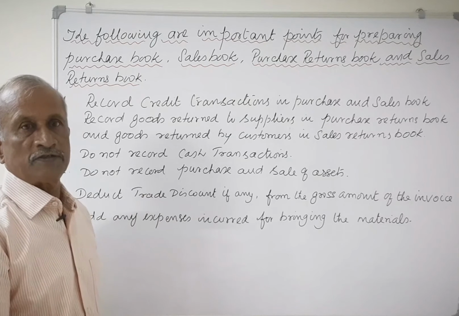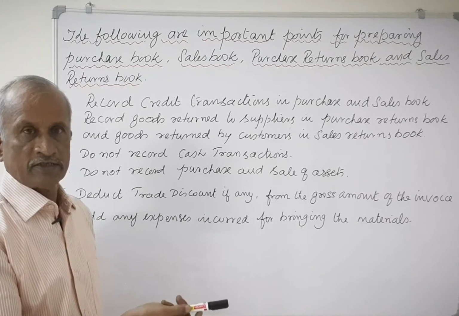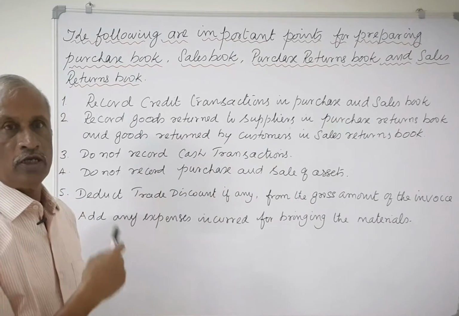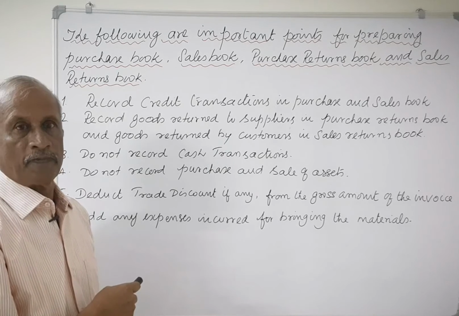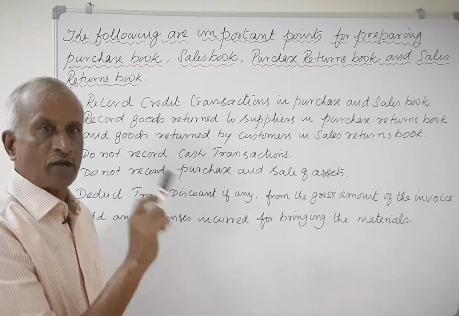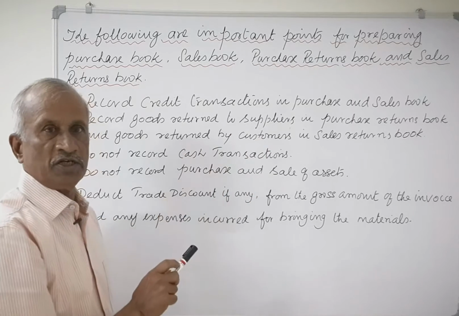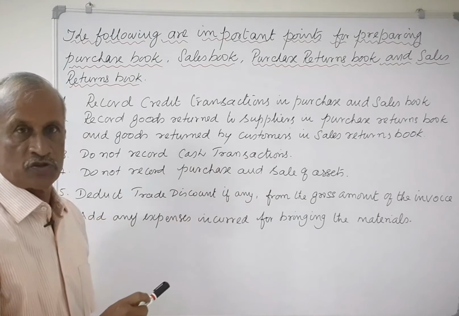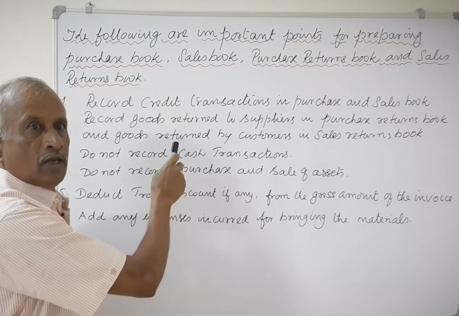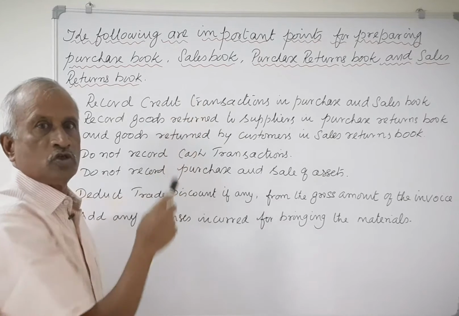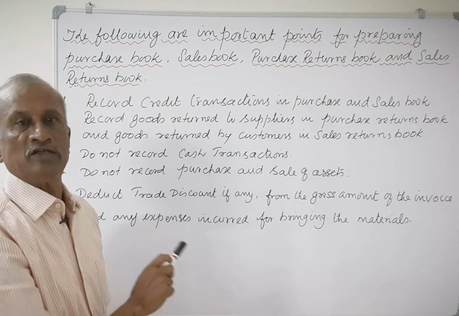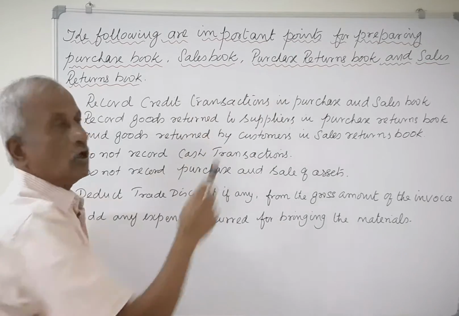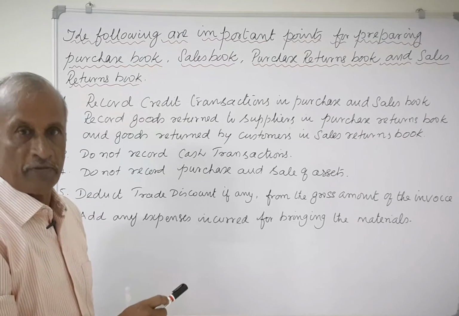Due to various reasons, the goods may be returned to the suppliers and the customers may return the goods to the seller. So record those transactions only in purchase returns and sales returns book. Do not record cash transactions. These books are meant for recording only credit transactions. So do not record cash transactions in all the 4 subsidiary books.